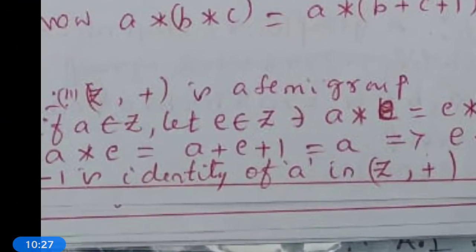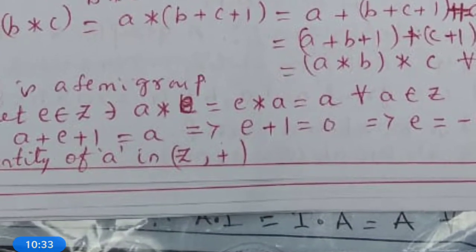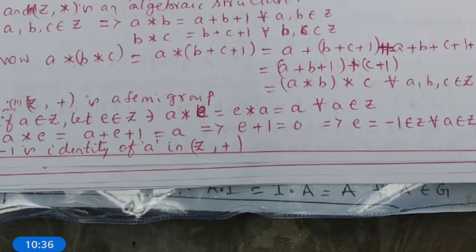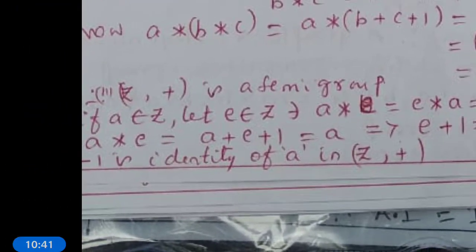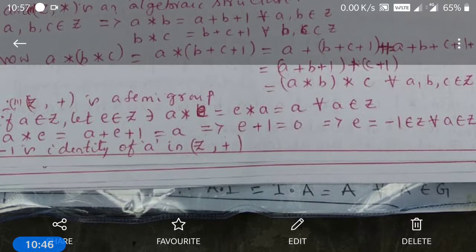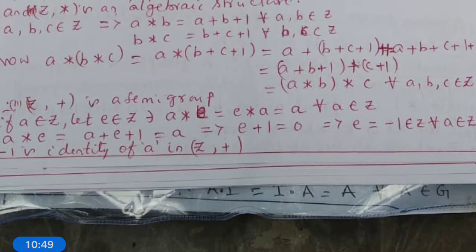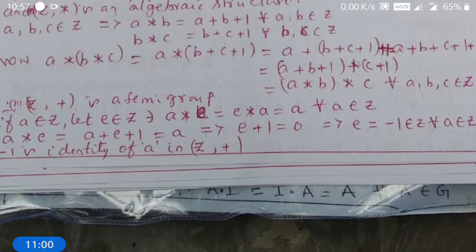Now, if a belongs to Z, let e belong to Z such that a star e = e star a = a for all a belongs to Z. But what is a star e? a + e + 1 = a. This implies e + 1 = 0, which implies e = -1 belongs to Z. Therefore, -1 is the identity element in (Z, star). Therefore, inverse exists for all elements in Z. Therefore, (Z, star) is a group.